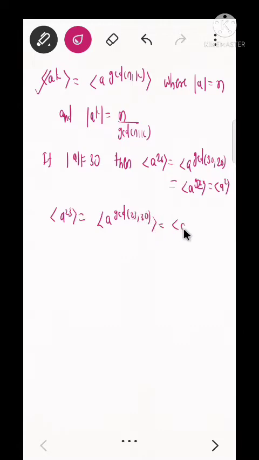This is a to the power gcd 1, so this will be a.